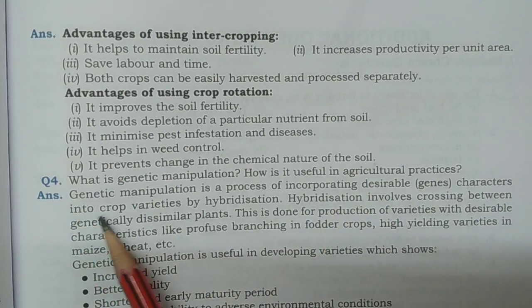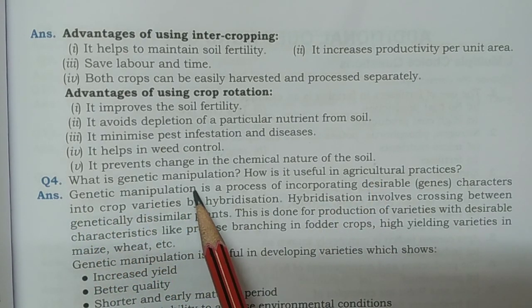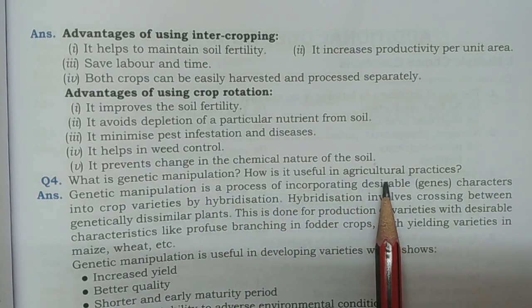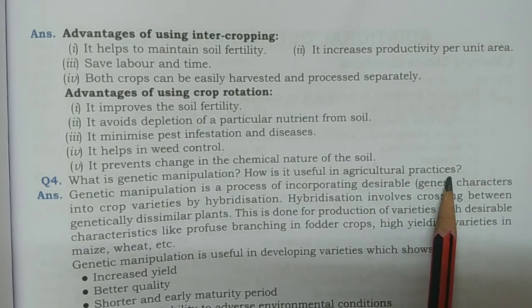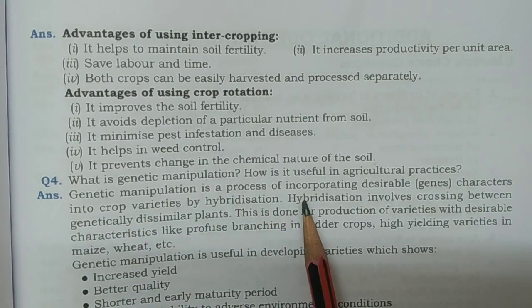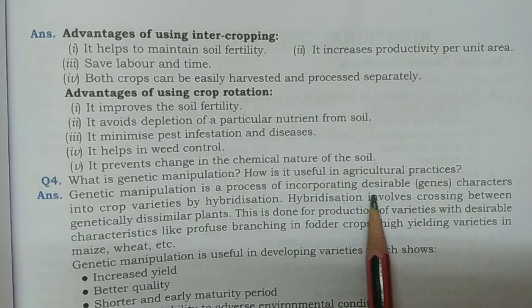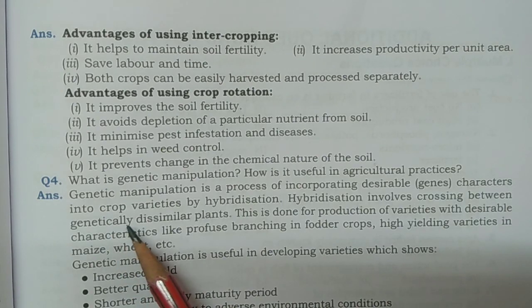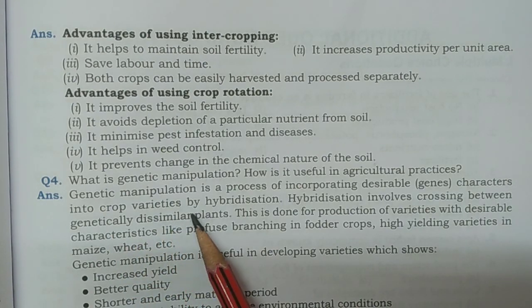Now next, question number 4, what is genetic manipulation? How is it useful in agriculture practices? So genetic manipulation is a process of incorporating desirable genes, characters into crop varieties by hybridization.